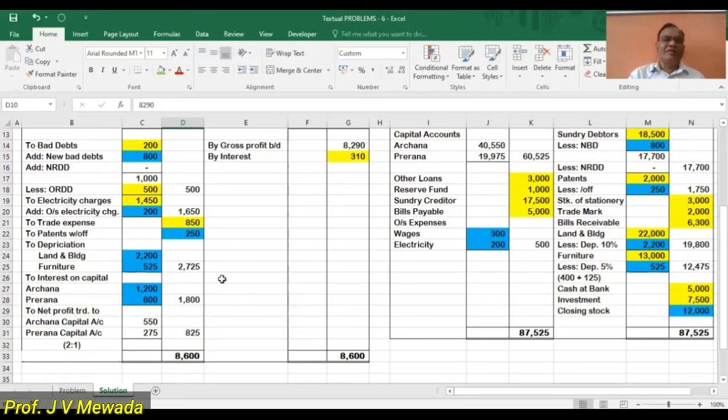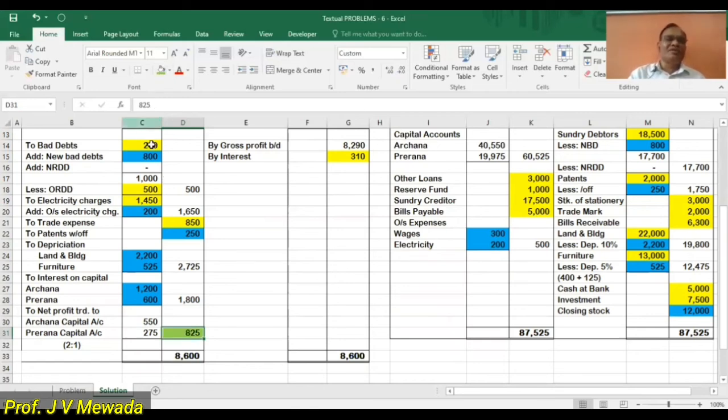And the total of the credit side is 8,600. So which is the more total? 8,600 is more as compared to 7,775. So the difference that we get is 825, on the debit side.